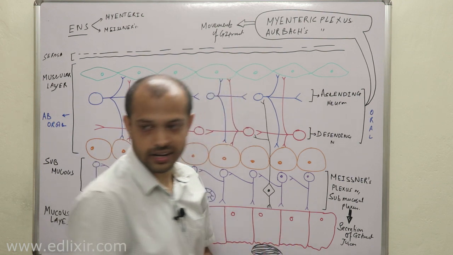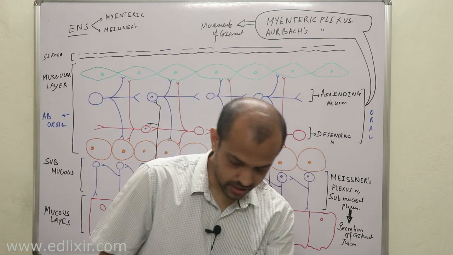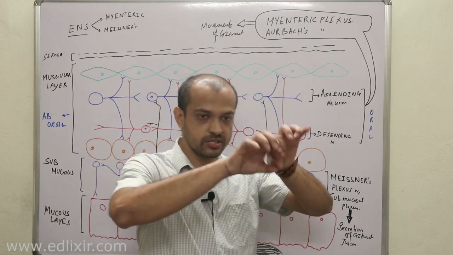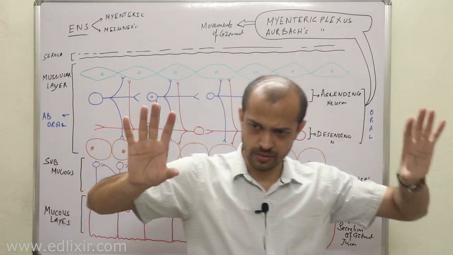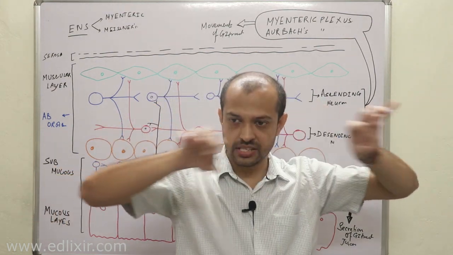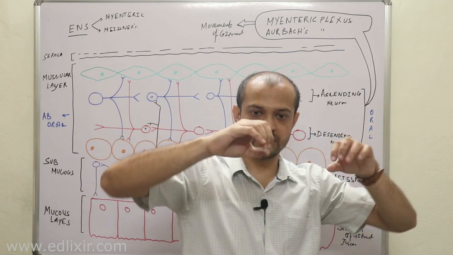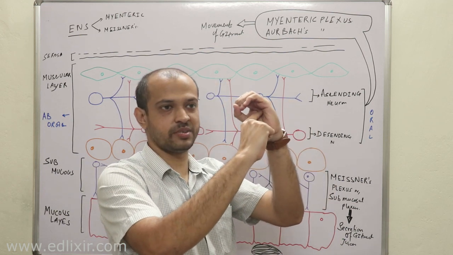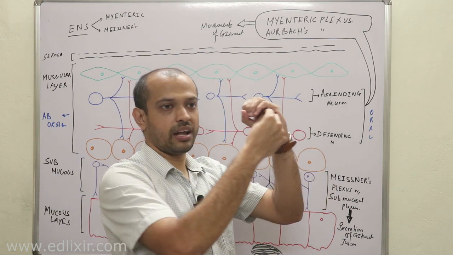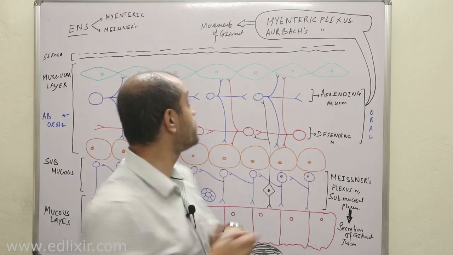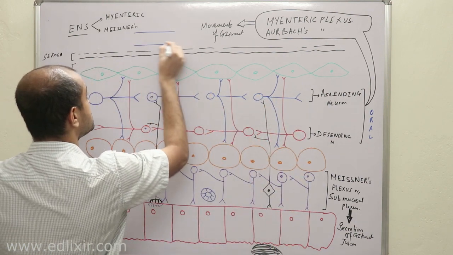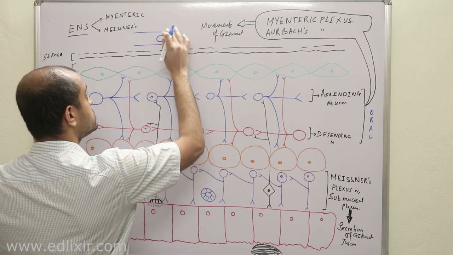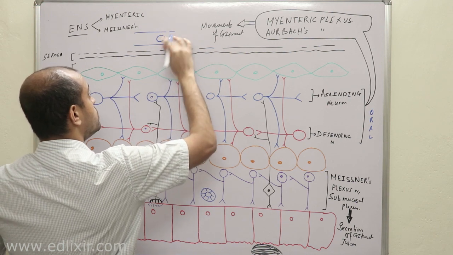Now listen with all your attention. There is something called the law of gut. What is the law of gut? This is the simplest thing, but you must understand this right now. Suppose the GI tract is nothing but a long tube. Suppose this is a GI tract tube. Now, what is the law of gut? Let me draw. Suppose this is your GI tract, and here is a food bolus present.